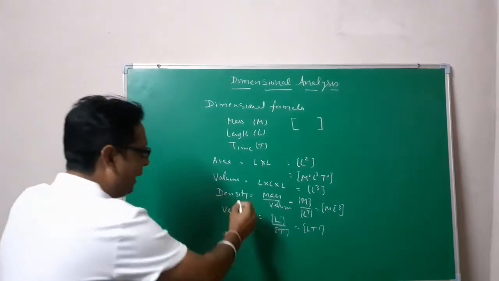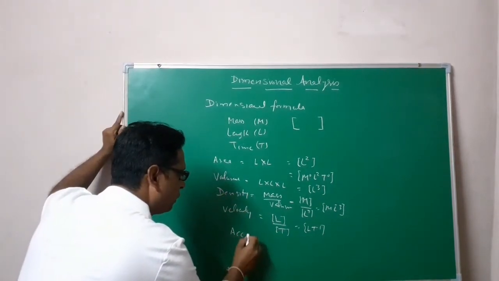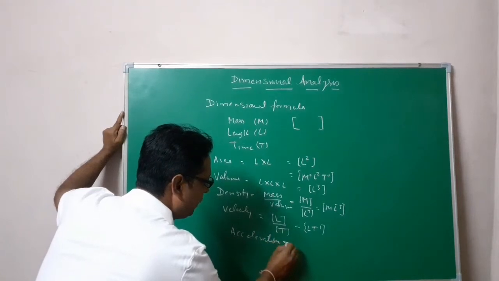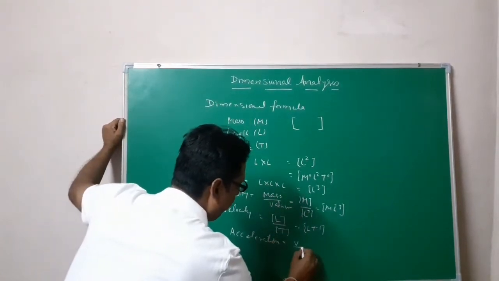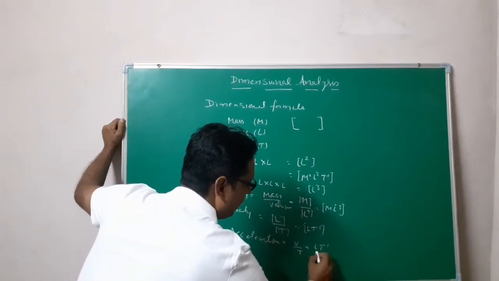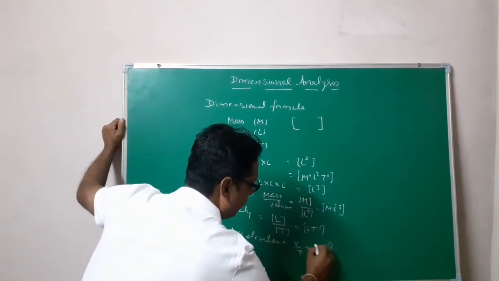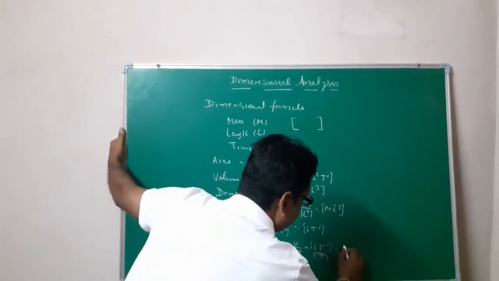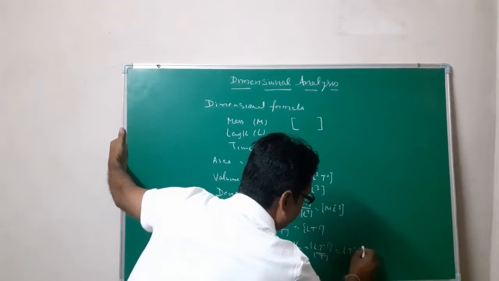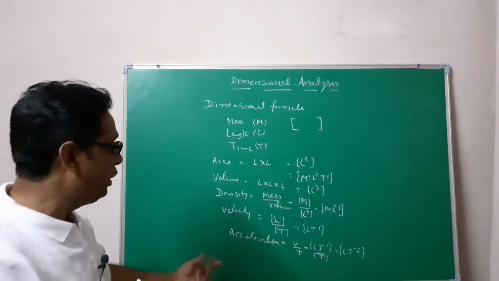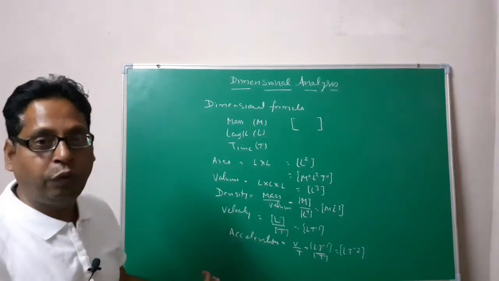Suppose we are to find acceleration. So acceleration is what? Acceleration is velocity upon time. Velocity I have just calculated as L T minus 1, and this is divided by T. So what you get is L T minus 2. So this is acceleration. By using acceleration we are able to find the force also.